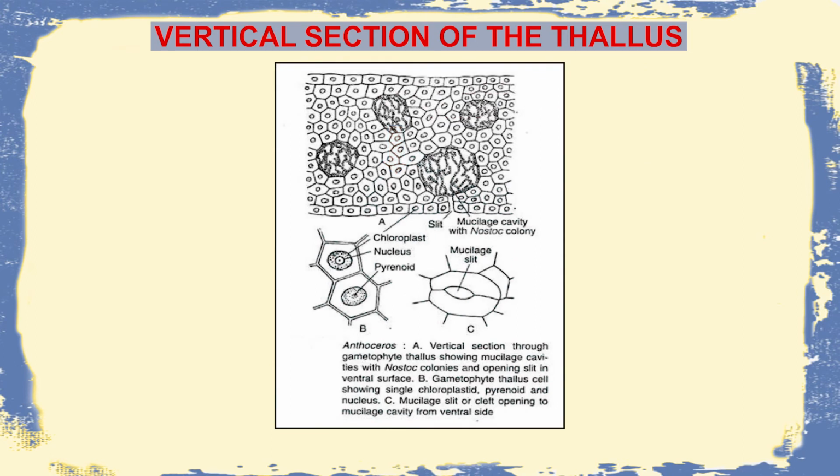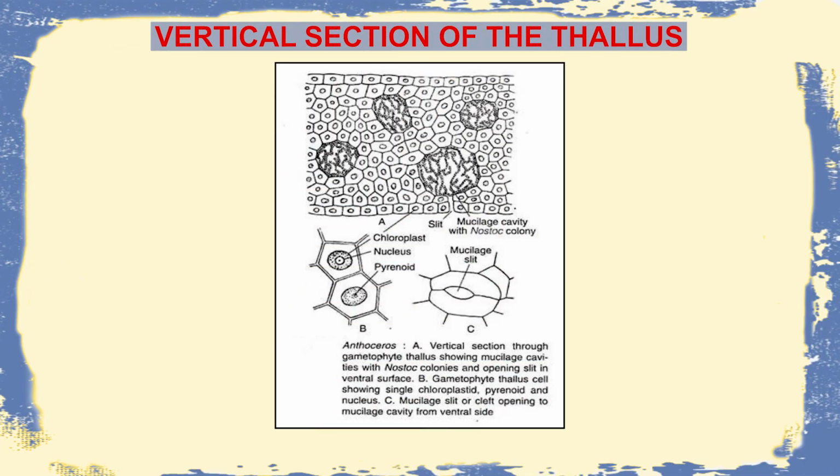Now, it is known that these Nostoc colonies exhibit a mutualistic or symbiotic relationship, whereby they provide nitrogen in the form of ammonia to the plant, and the Anthoceros on the other hand supplies them with carbon. Therefore, both of them coexist in a mutualistic or symbiotic relationship.